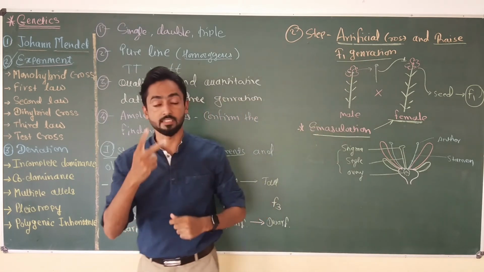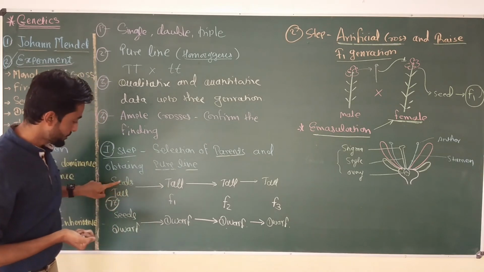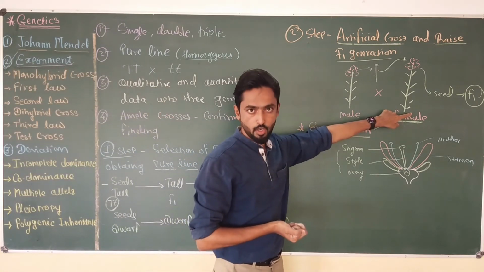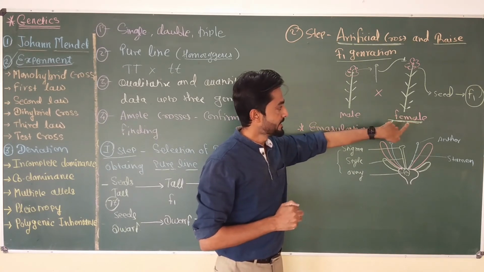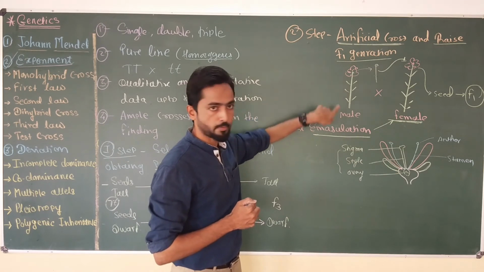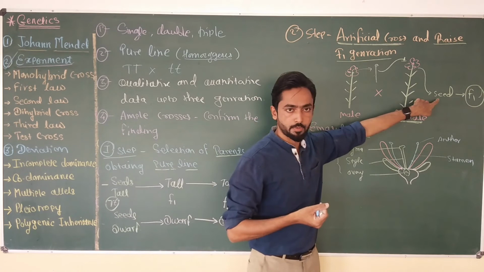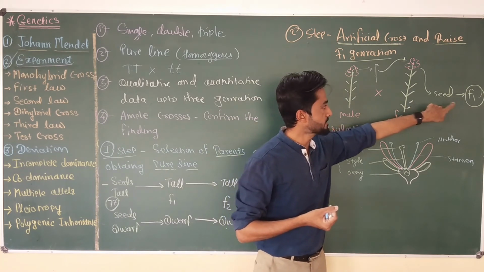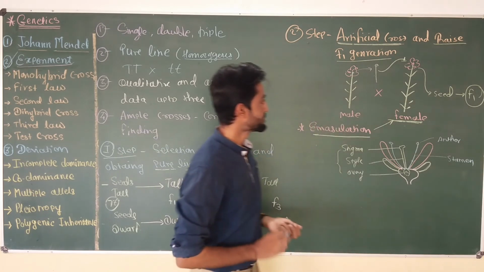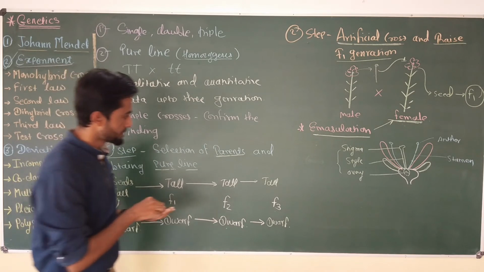So this is step number 2 of his experiment. In step 2, Mendel raised the parent plants, for example male dwarf and female tall. Then he did the emasculation of the female flower, and then he transferred the pollen grain from the male plant to the female plant, and then he collected the seed after fertilization and maturation and raised the seed to grow F1 generation.